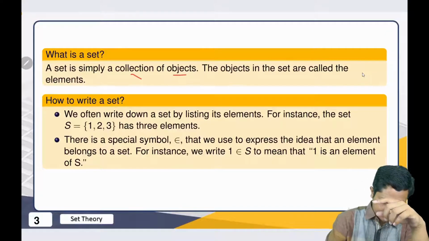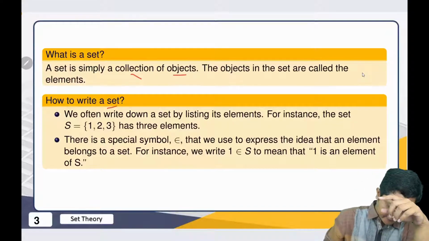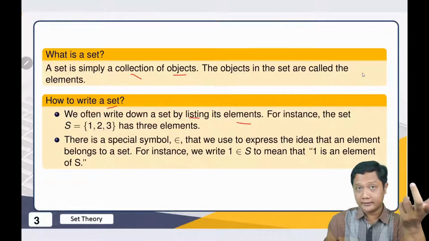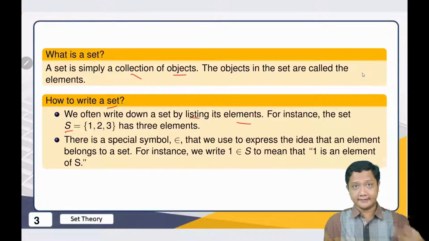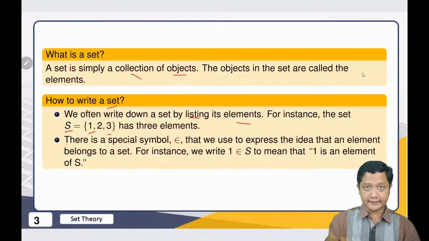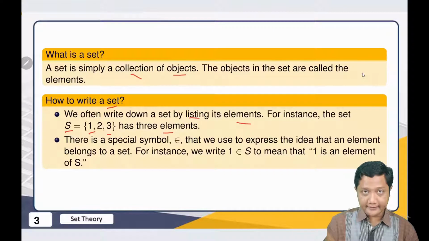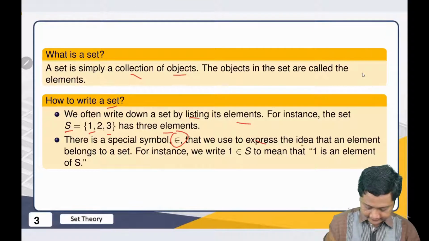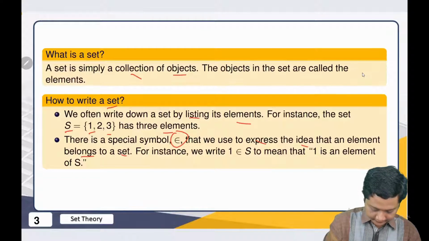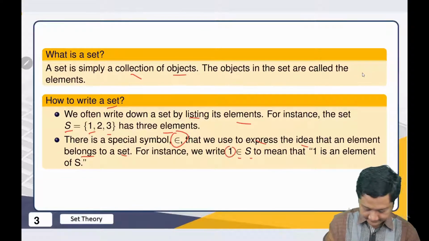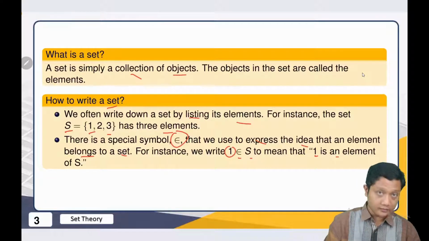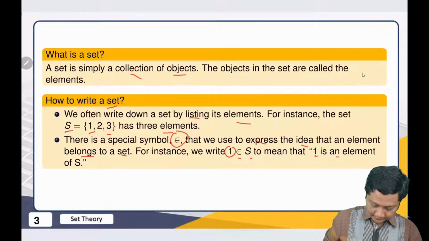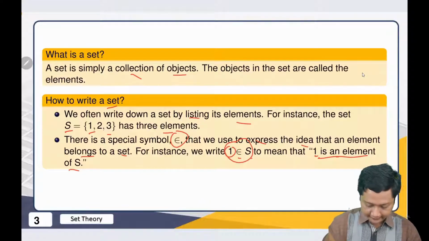And how to write a set? First, we can list all elements. For example, if we have this S, the set contains 1, 2, and 3. It has 3 elements. And there is a special symbol, this symbol. Usually we use this symbol to express that this element belongs to a set. For example, 1 in S means 1 is an element of S. So compared to this sentence, this one is much more compact. That's why we need to learn about sets.